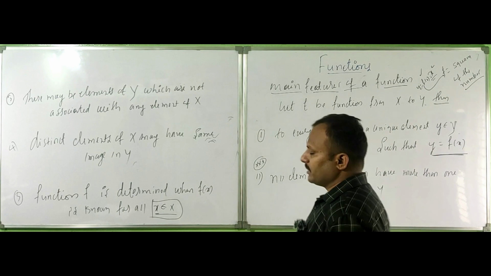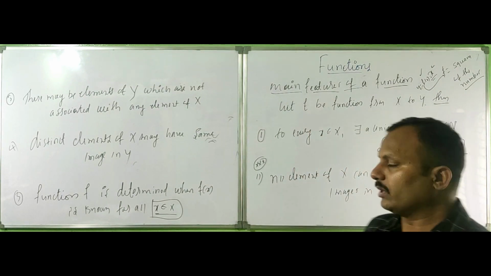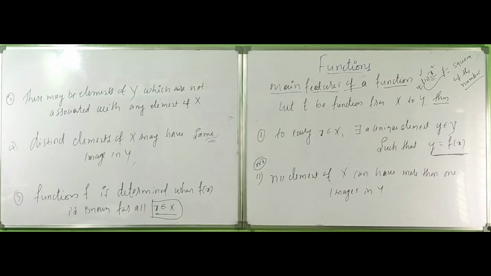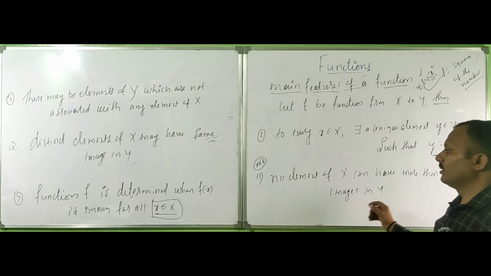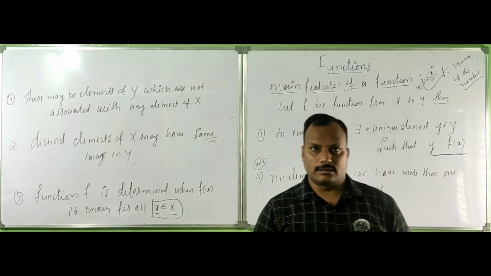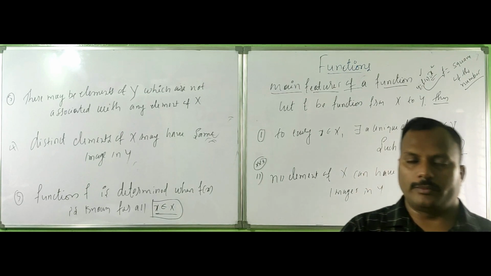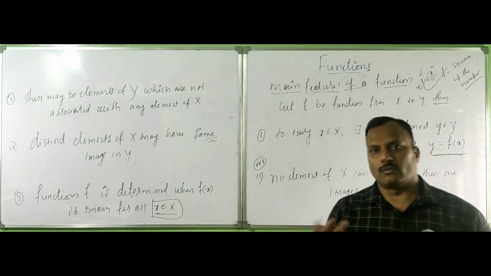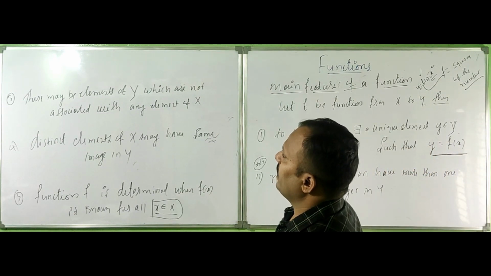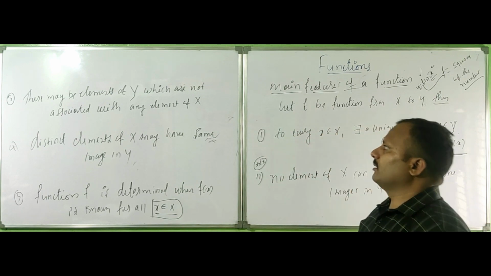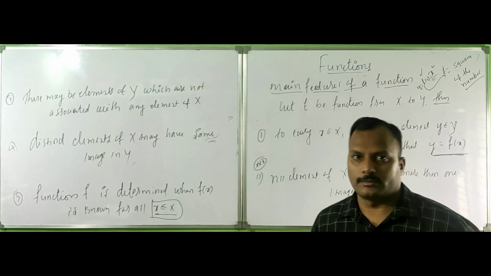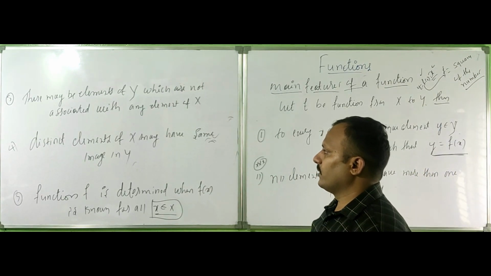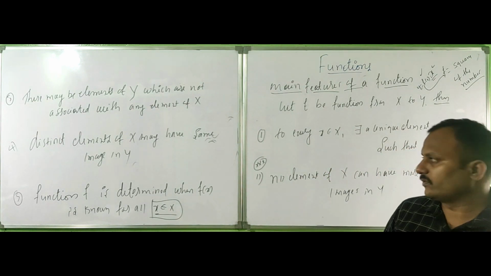Okay, sir, means for every element x, we have one unique element f of x, right? No element of X can have more than one image in Y. Single one element, one domain, one image. One pre-image, one image, one input, one output, right? There may be elements of Y which are not associated with any element of X. That is a property of the codomain, so we can have it. Distinct elements of X may have the same images in Y, right? Minus 2, 4 and 2, 4, right?